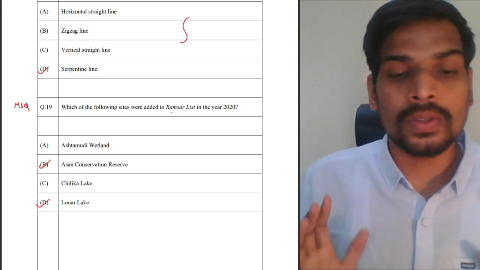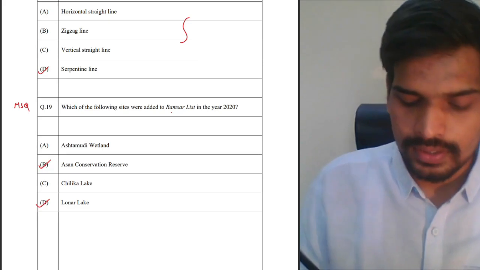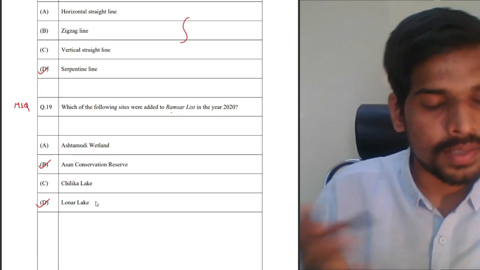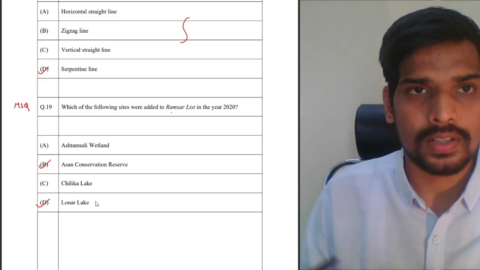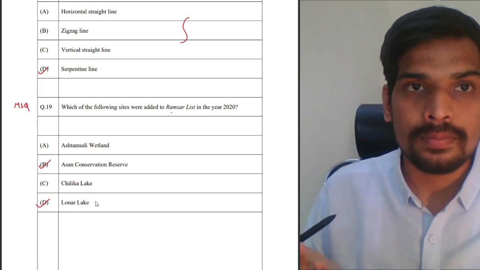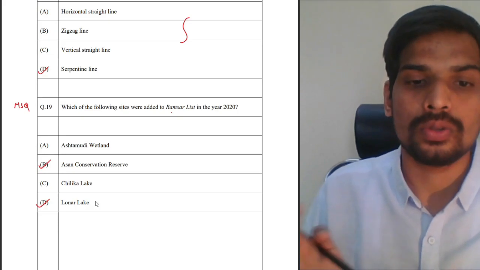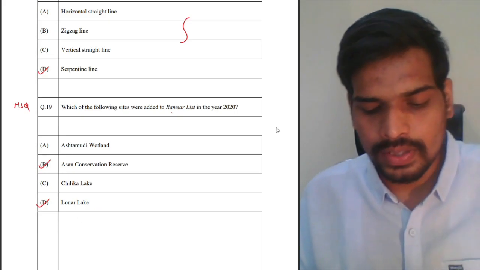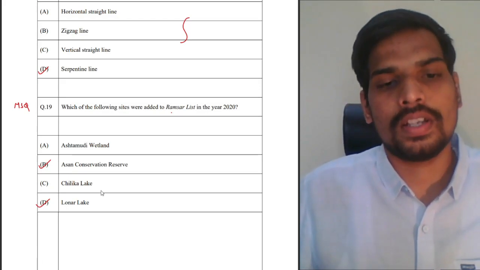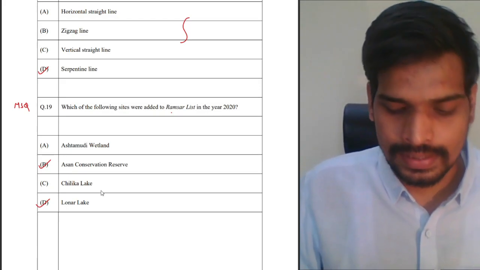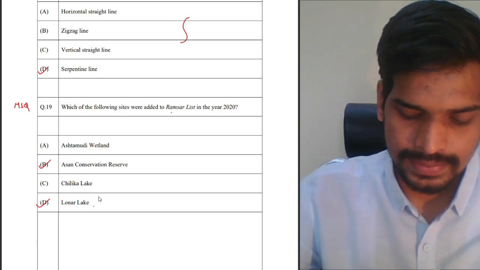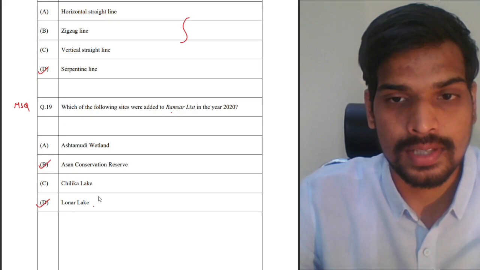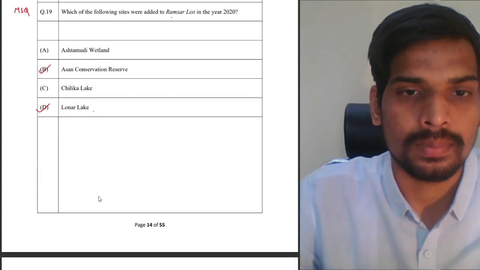So this is the only site in India where a meteor strike created a lake on the Earth's surface in India, right? The remaining, there are only four across the world of the basaltic lakes which are formed due to meteors falling on Earth. Three are in Brazil, one is in India, and Lonar Lake is one of it. And it is well known as a wetland conservatory in itself. So Lonar Lake is the answer. B and C, B and D are the answers. These are the two sites which were added in the Ramsar list in the year 2020.